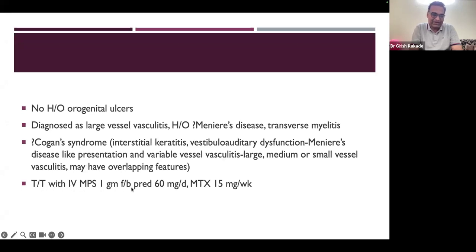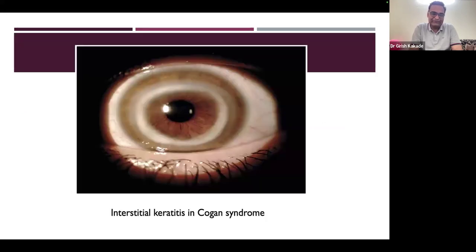He was treated with IV methylprednisolone followed by 1 mg per kg steroid and methotrexate, which was later on increased. And currently he is off steroid on methotrexate, and that aneurysm that is there has actually got better. He's under care of a vascular surgeon and he doesn't need any procedure. So for the last 3 years he's been following up without any intervention being needed. This is just a picture, not from this patient, another from the internet. Interstitial keratitis in Cogan syndrome. If this was there, then this patient would have fulfilled the Cogan syndrome definition.